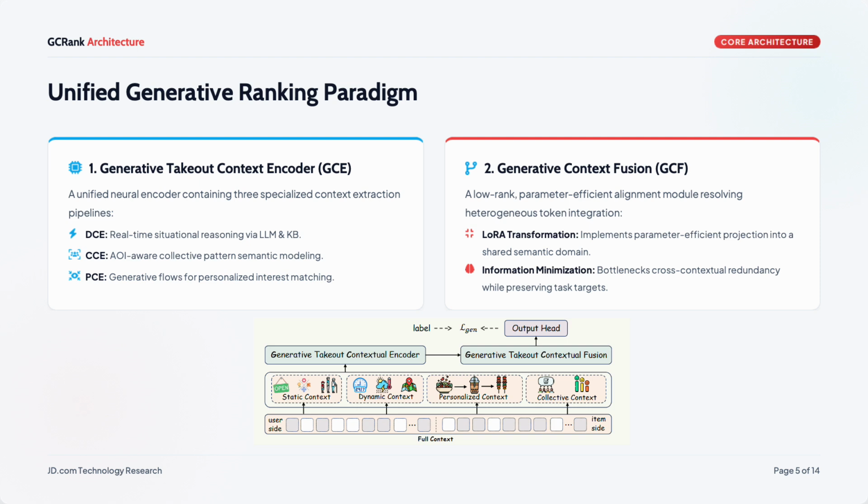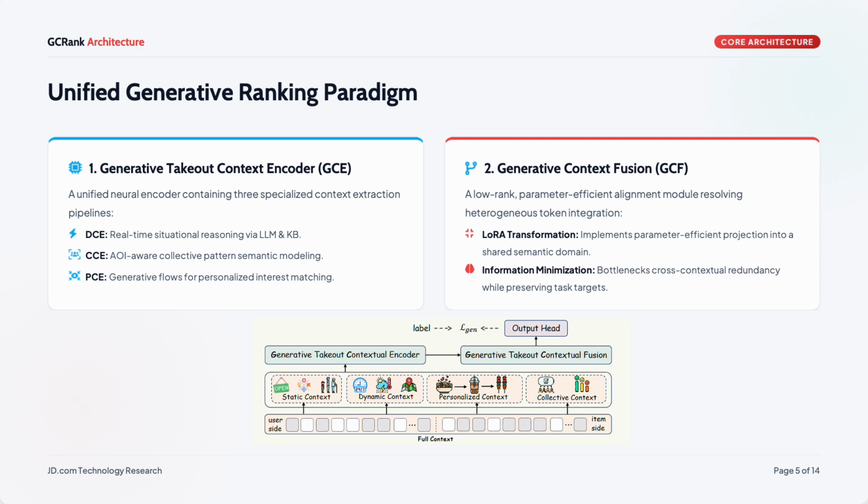This slide gives the overall architecture. GCRank has two core components. The first is a generative takeout context encoder, the GCE, with three specialized pipelines: the DCE for real-time situational reasoning using an LM and knowledge base, the CCE for AOI-aware collective patterns, and the PCE for personalized interest.